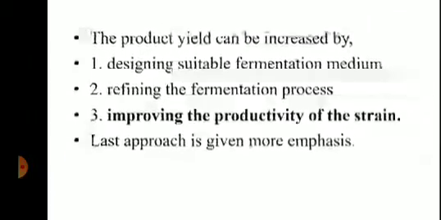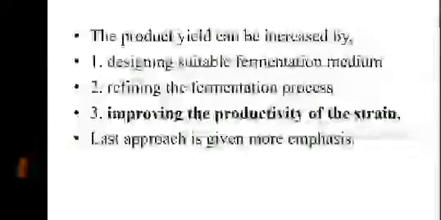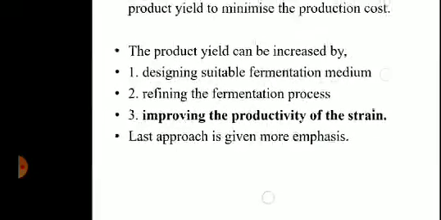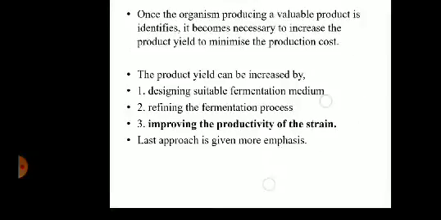How can we increase the product yield? By designing a suitable fermentation medium. We will design a medium which will give you a maximum product yield, or we can refine each and every step of the fermentation process, or the third aspect is improving the productivity of the strain, improving the production ability of the microbial strain. And the last approach is given more weightage and more importance, that is we increase the product producing ability of the organism, which is called strain improvement.